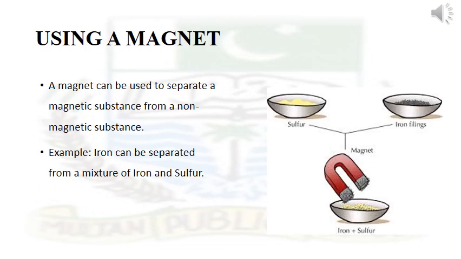Some solids or some substances can be separated on the basis of their magnetic properties. Some metals such as iron, nickel and cobalt are magnetic. So on the basis of their magnetic property, these metals can be separated from the mixtures. A magnet can be used to separate a magnetic substance from a non-magnetic substance. For example, you can separate iron from a mixture of iron and sulfur with the help of a magnet.